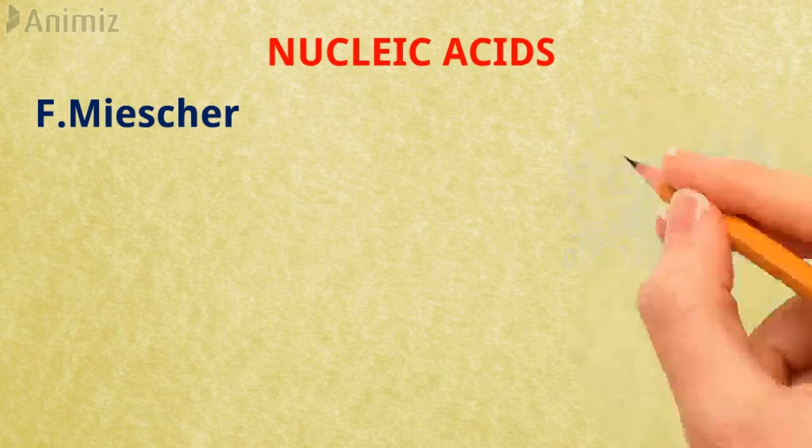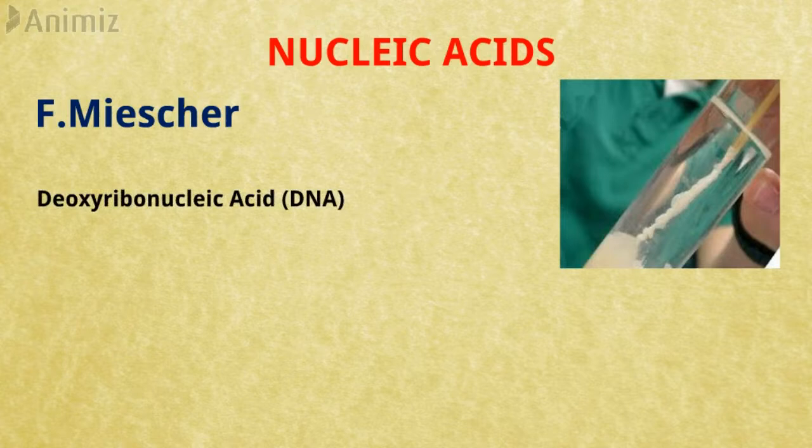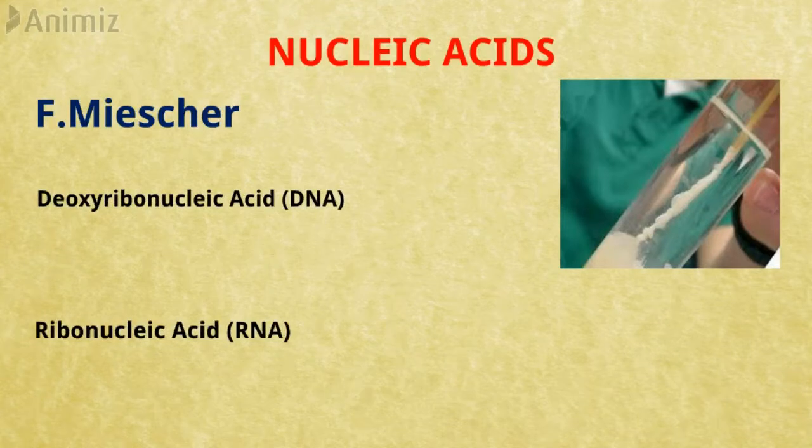Today, our topic is the nucleic acids. Nucleic acids were first isolated by Friedrich Miescher from the nucleus of pus cells. Due to their isolation from nuclei and acidic nature, they were named nucleic acids. Nucleic acids are of two types: deoxyribonucleic acids (DNA) and ribonucleic acids (RNA).